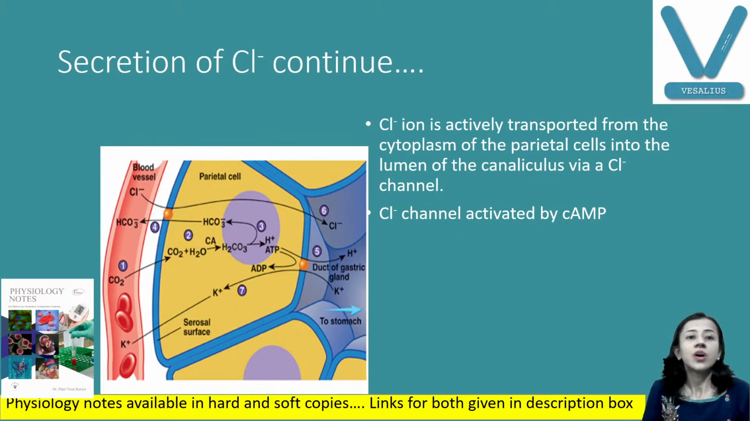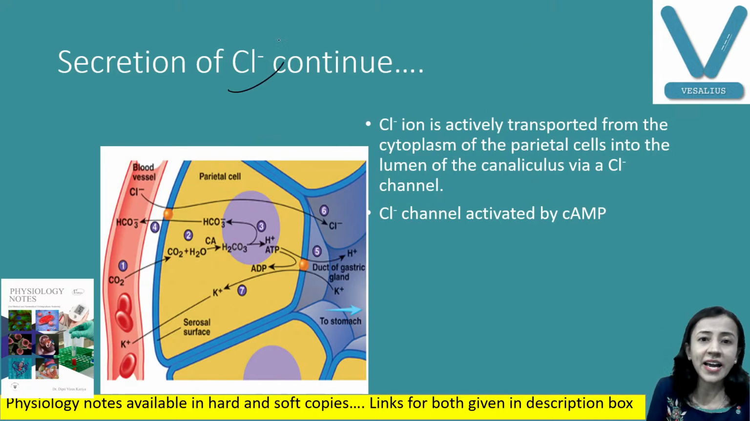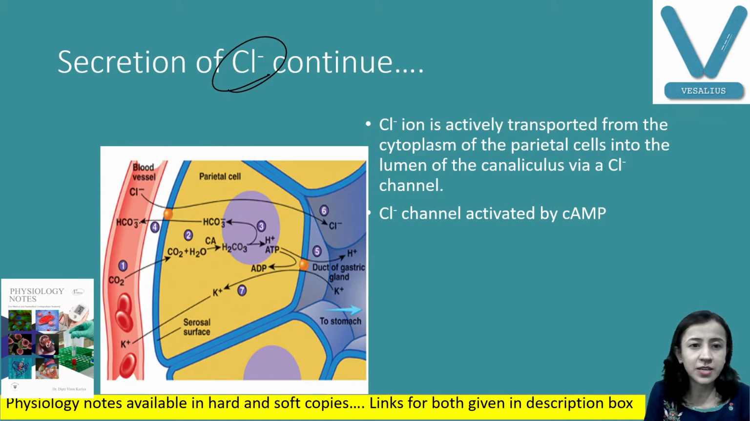Okay, now how do chloride ions enter? You can see here, these HCO3 minus ions enter the blood, and chloride ions are transported by secondary active transport.